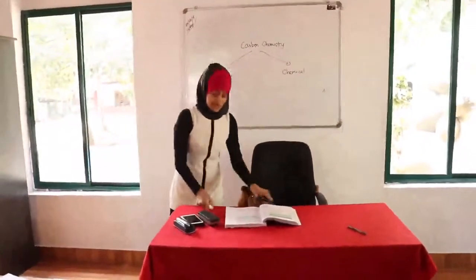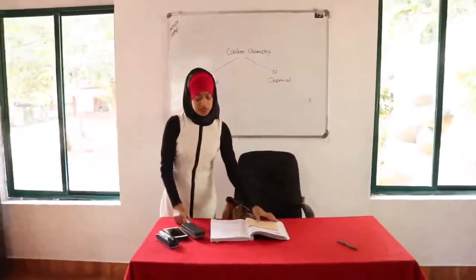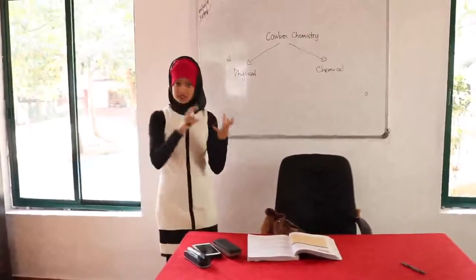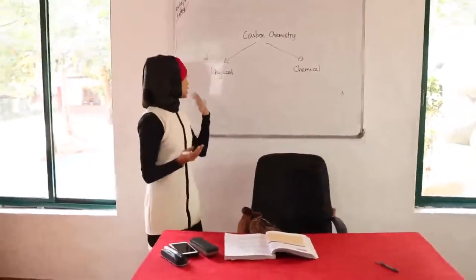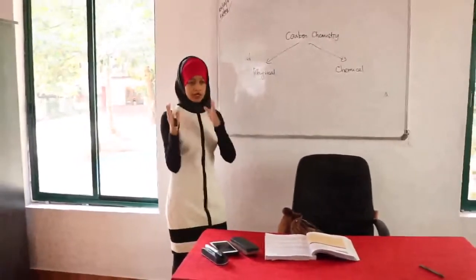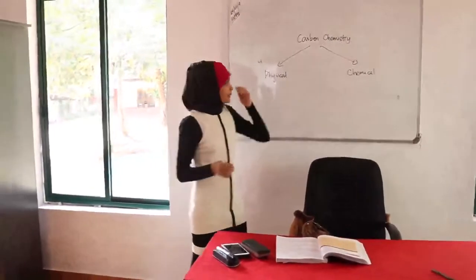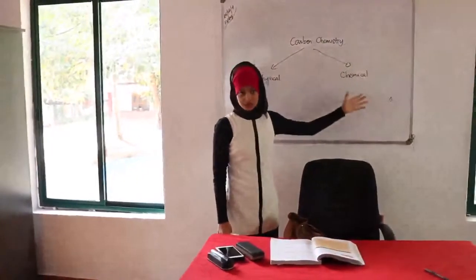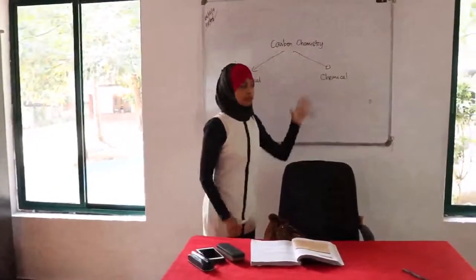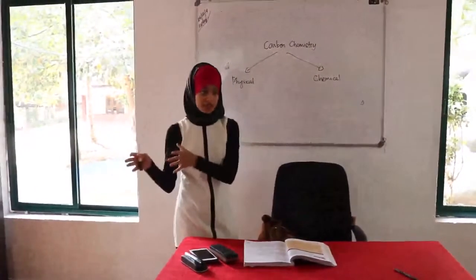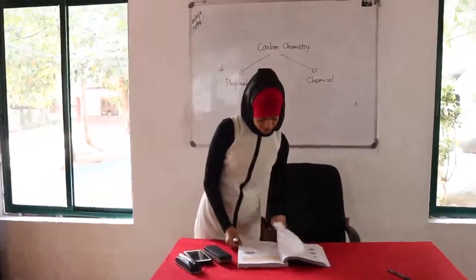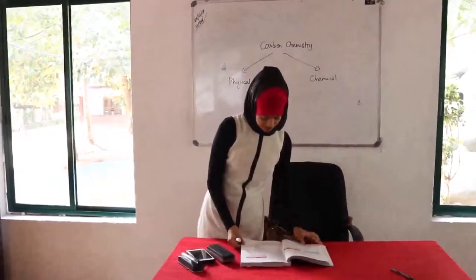So when you talk about physical properties of carbon, you're talking about what is the boiling point, what is the melting point, what does it look like, what is its shape, what does it smell like, and also about the bonding, like what type of bond it is. But in chemical, you're talking about what type of reactions it undergoes. So what happens when you put a carbon compound with something else and all that, okay? So the first part of your chapter is explaining all the physical properties, right?